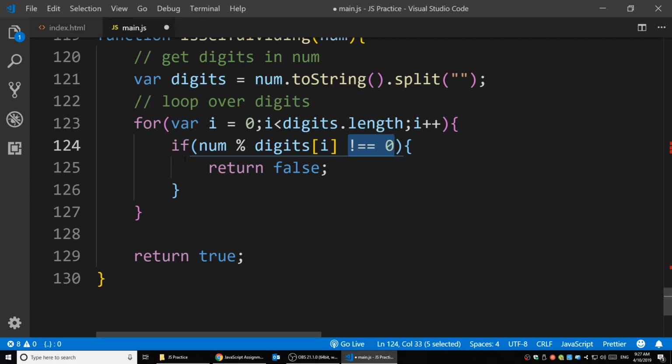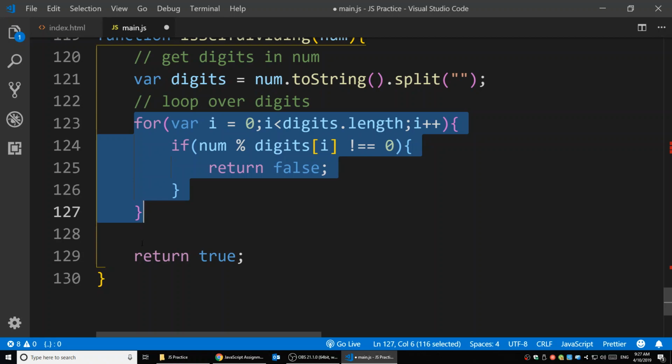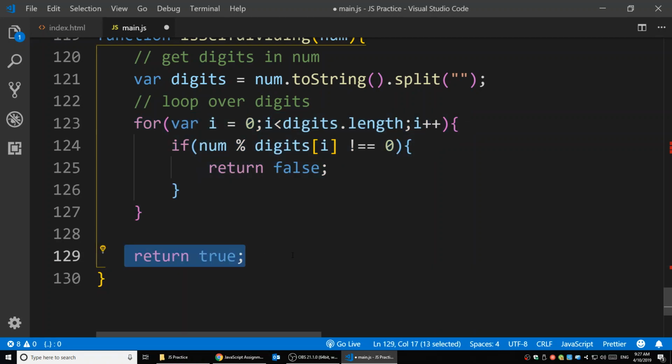It equals 0, so it won't do anything. And then i adding 1, i becomes 1. We're checking if 128 modulo 2 equals 0, so we don't do anything. And 128 modulo 8 is still equal to 0, so we don't do anything. And the for loop is done. We're going to go to return true.